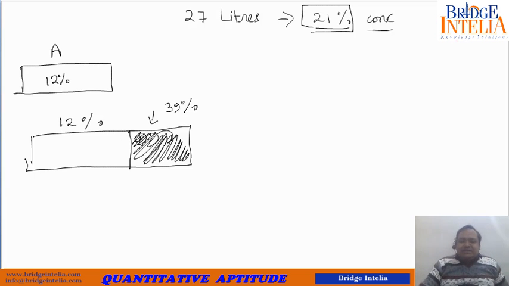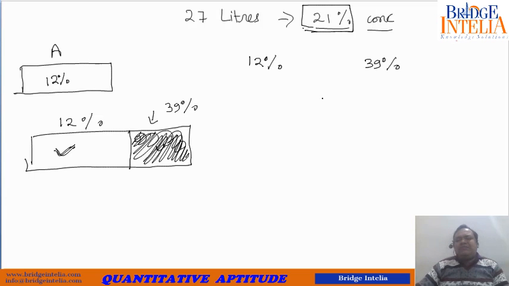Instead of replacing this quantity, you can say that you mixed this much of liquid A with this much of liquid B. So what was the result? The result was that he corrected his mistake. He now comes up with a liquid that is 21% strong. So this is like mixing two different solutions having strength 12 and 39%, and the final result is this.